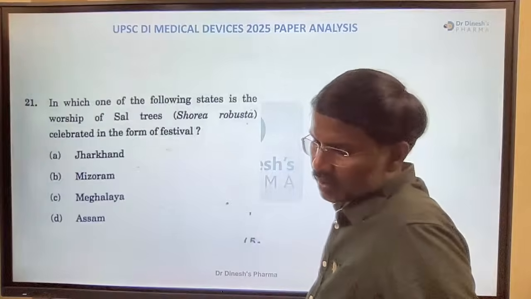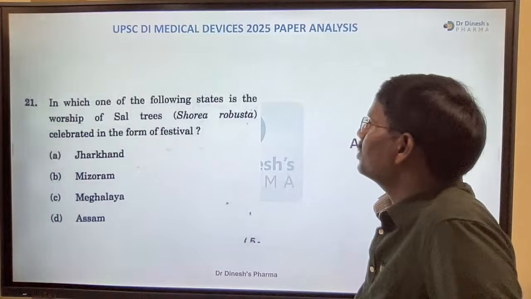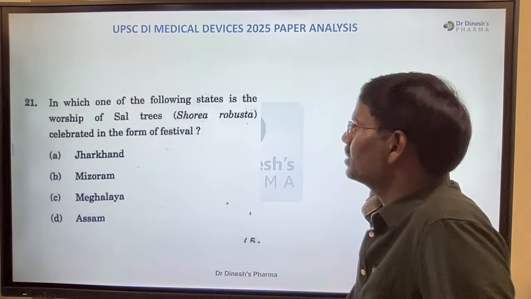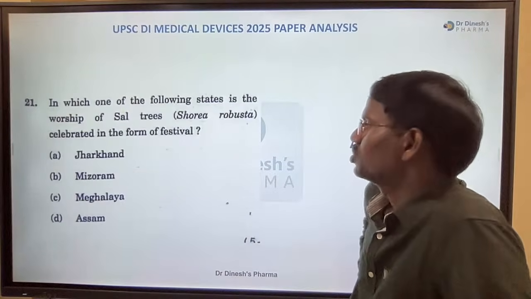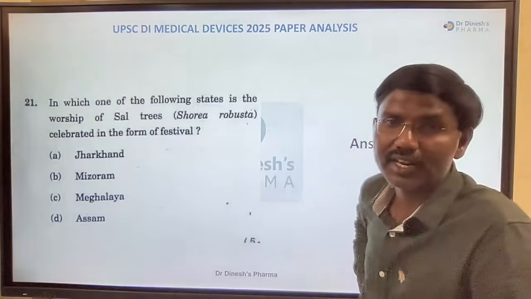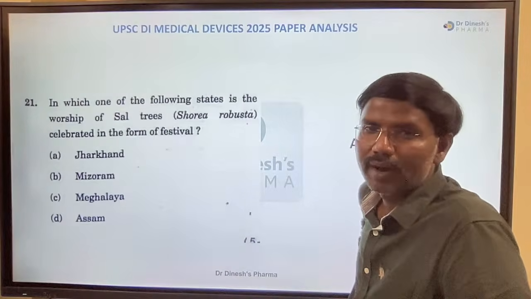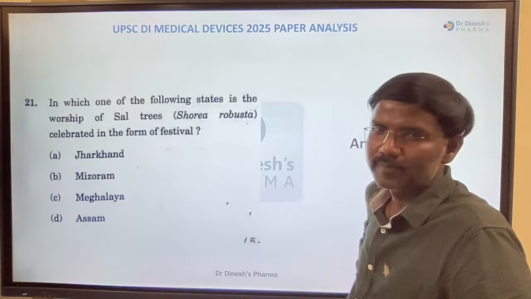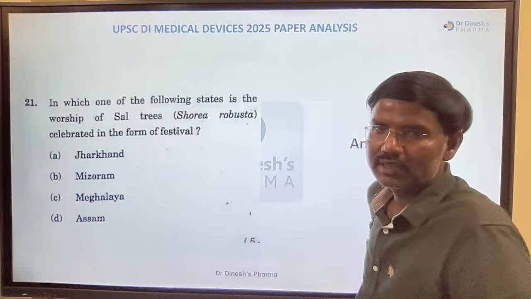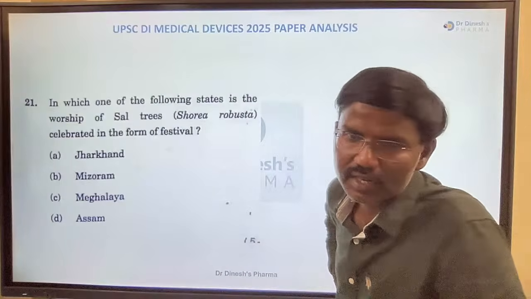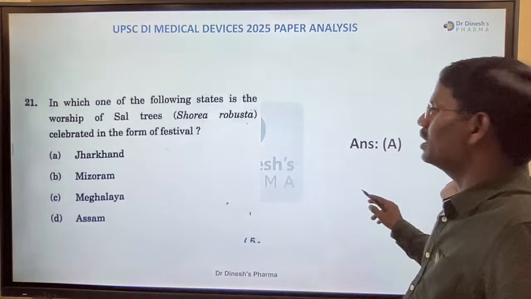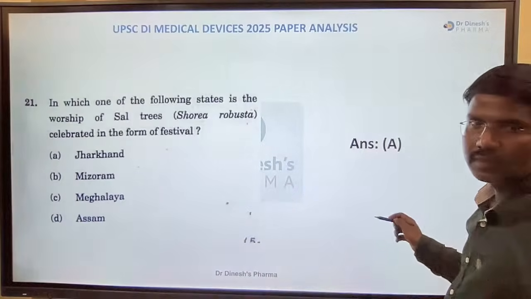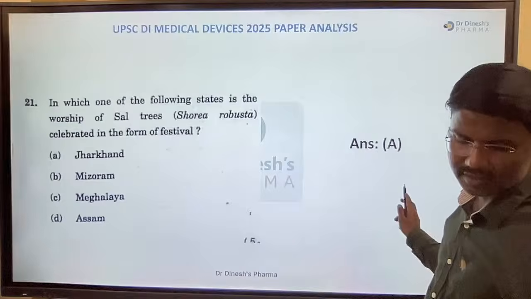Next, in which one of the following states is the worship of sal trees celebrated in the form of a festival? Right? So Jharkhand. Okay, the right answer is Jharkhand. Sal tree, we discussed West Bengal, and we discussed a Madhya Pradesh festival, right, in the mock test and grand test. So all the festivals were discussed, right? The answer is Jharkhand. Answer A, Jharkhand is the right answer.